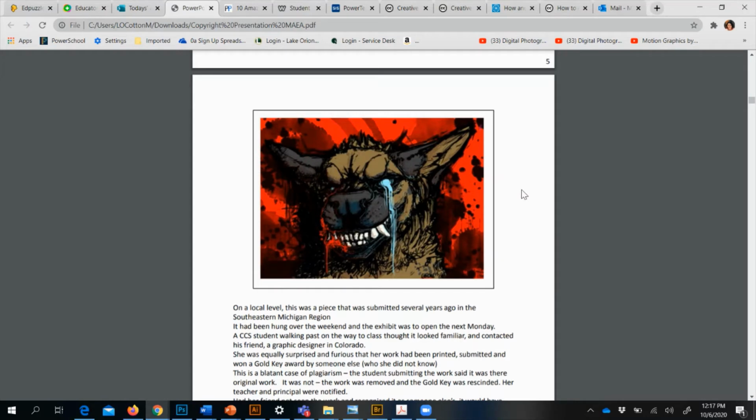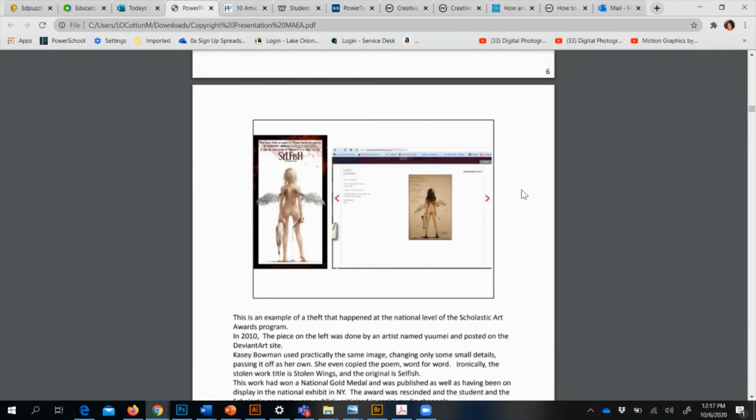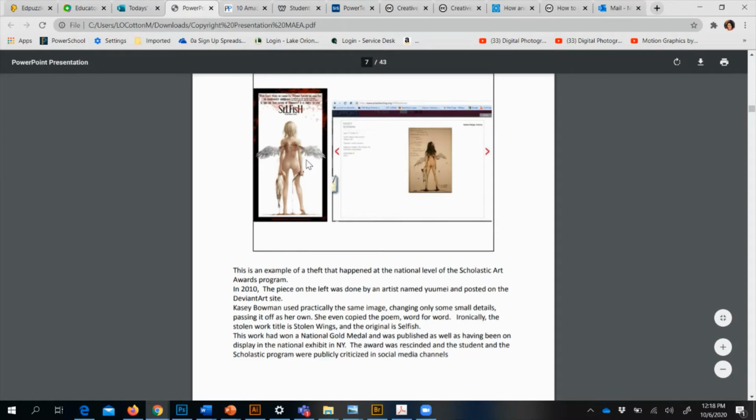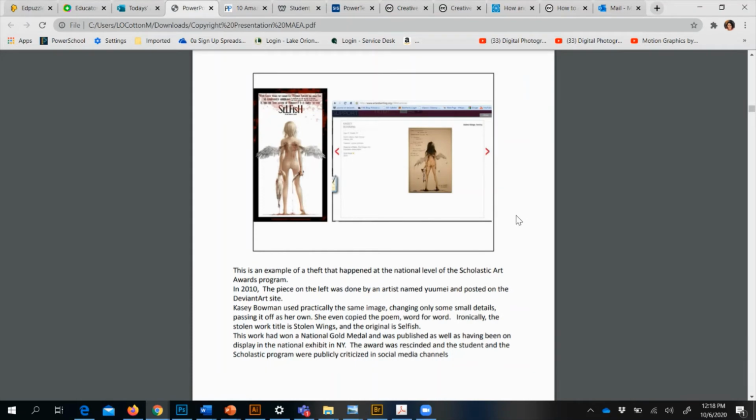And then this was just blatant plagiarism from a student who submitted this as their Scholastic piece, but it was found online and it was someone else's work. So they just submitted it as their own work. Here's another example of a piece submitted to Scholastics that was just way too close to the original. These two images are pretty much the same image, same concept, with a couple of color differences and maybe a few stylized differences, but way too close in concept to be considered original artwork.